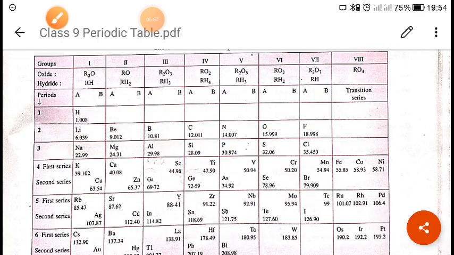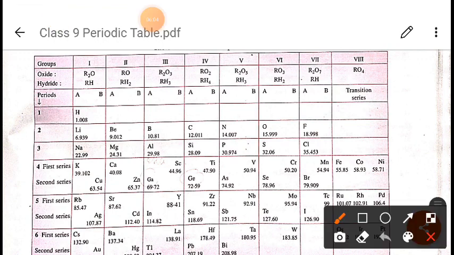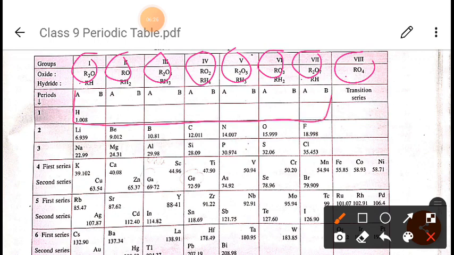The first essential feature was that there are 8 groups, that is group 1 to group 8. As you can see, there are 8 groups, 1 2 3 4 5 6 7 and 8. And each of these groups, from 1 to 7, has been divided into two subgroups, which are A and B.